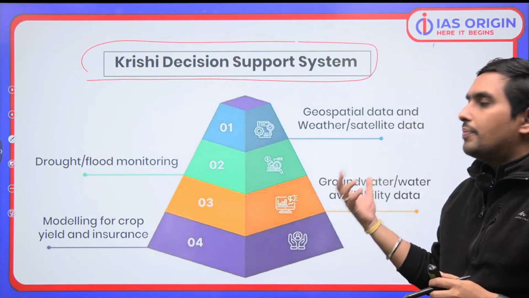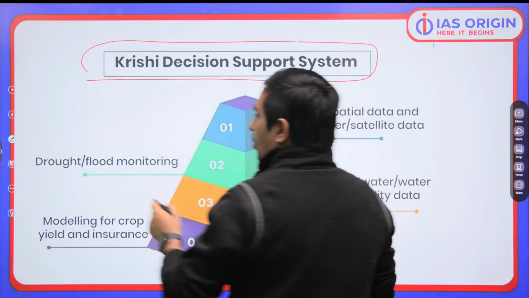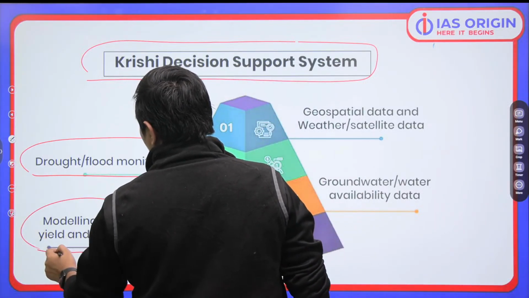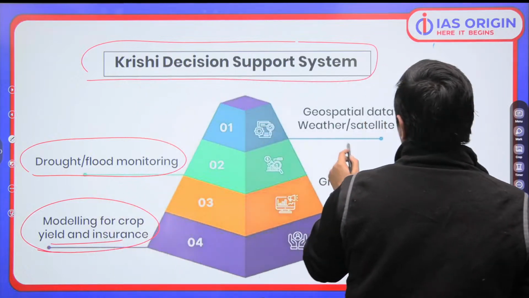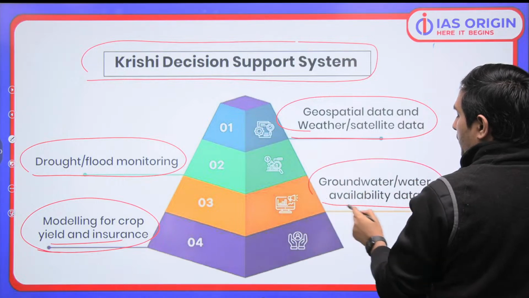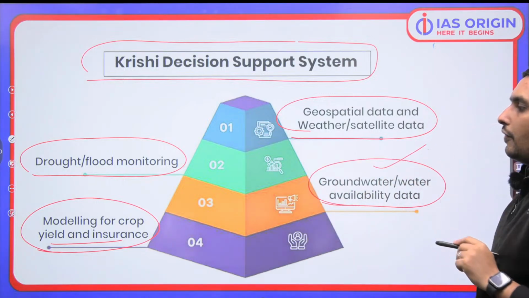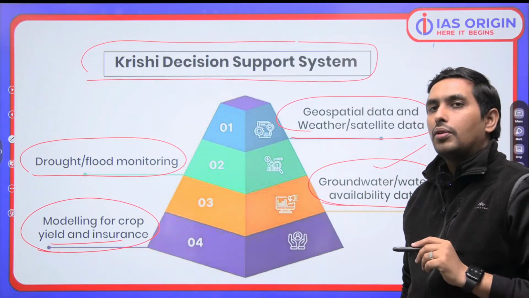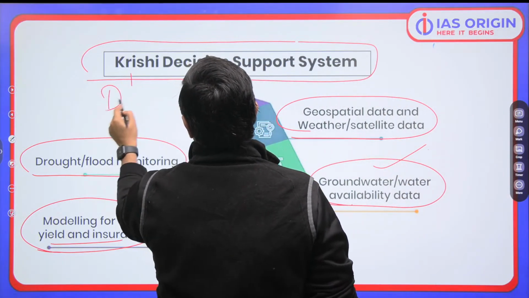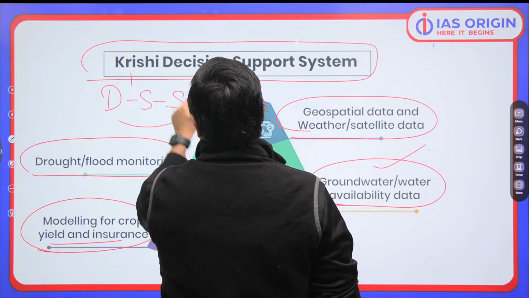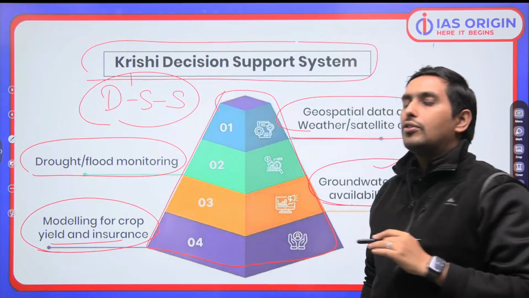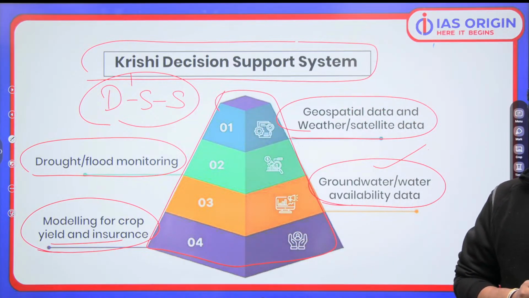It has got various components like drought and flood monitoring system will be provided. We will have crop yield and insurance as a part of this. We will have data on weather and satellite. We will have data on groundwater availability, everything we will be having over here, which is quite important. So when we talk about Krishi Decision Support System, DSS, we have got all these things based on which the Kisan or the farmer is going to have proper decision making.